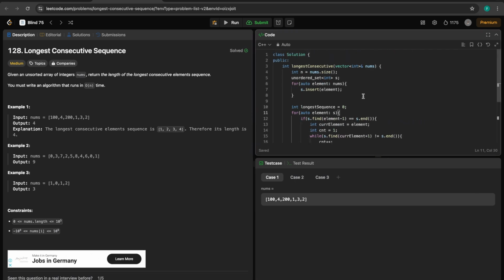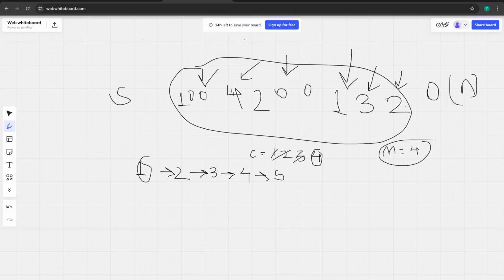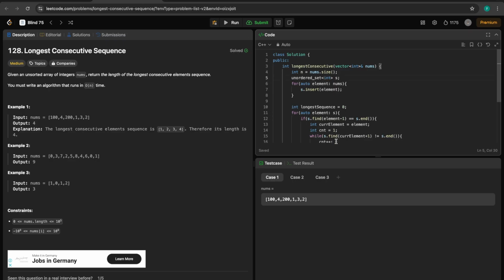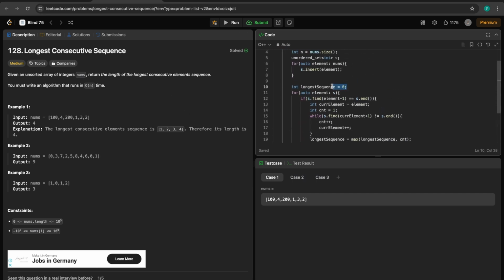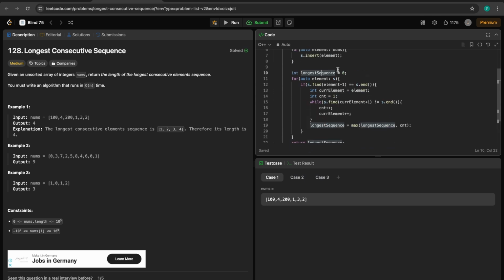As I mentioned at the start, we'll be having an unordered set. Basically, for the explanation purpose, I have started with 1. The array contains elements unsorted as well, but we'll be moving over each element one at a time in the set, because sorting doesn't make sense here and it's not required, because we just need to check whether the next elements exist or not. So basically I insert all the elements into the unordered set, then we have all the array elements in the set now. And I have maintained a longest sequence length which will store the length of the longest sequence.